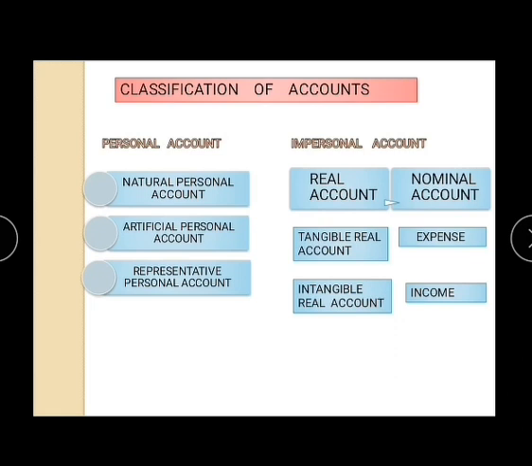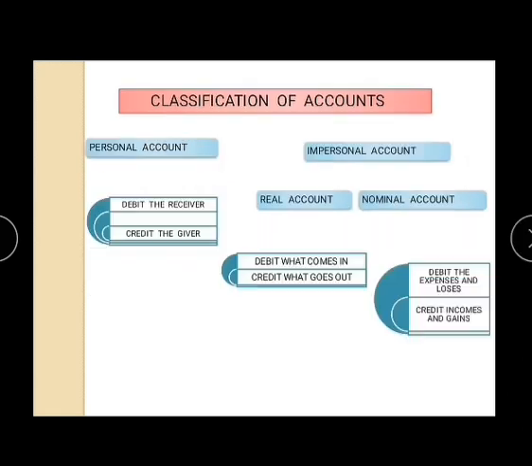Next we will talk about nominal account. These accounts include the accounts of all expenses and incomes. For example, rent paid, salary paid, etc. Now we will see their golden rules. Rule for recording in personal account is debit the receiver, credit the giver. For example, paid rupees 10,000 to Ramesh. Here Ramesh is the receiver, so his account will be debited.